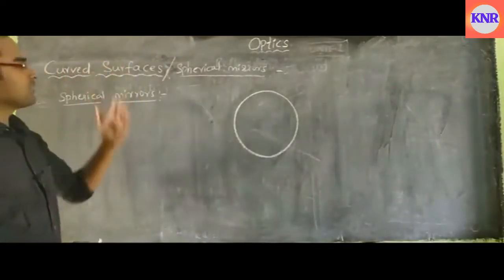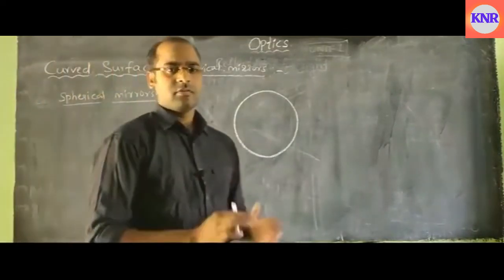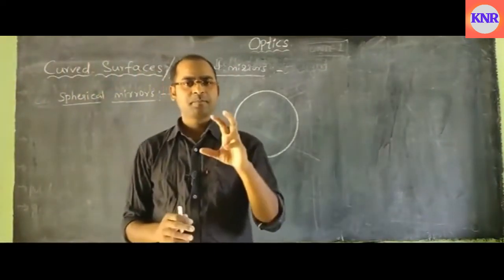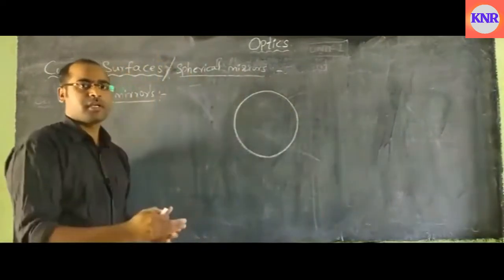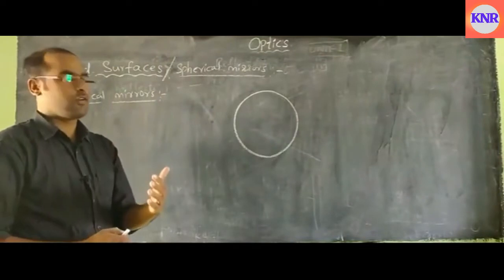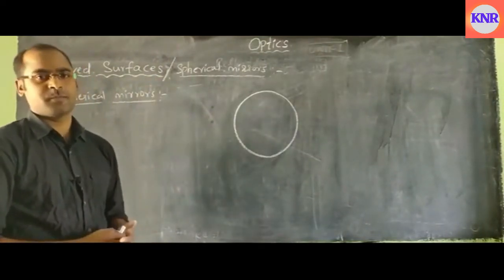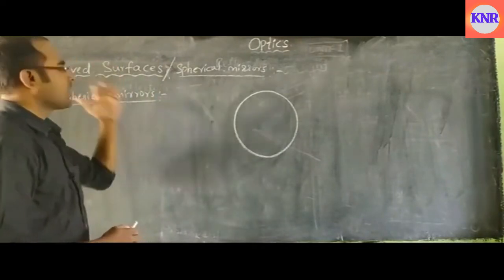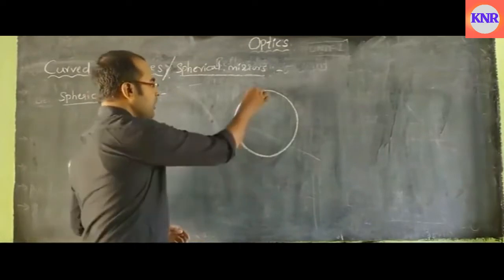Next, curved surfaces or spherical mirrors. So far we have discussed the reflection process on plane surfaces. Actually our topic is reflection of light at curved surfaces. Let us see what curved surfaces are and how they are prepared. Let us take a sphere.